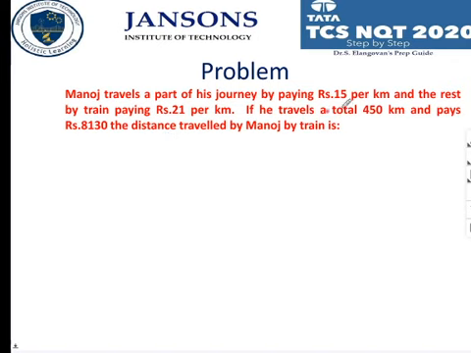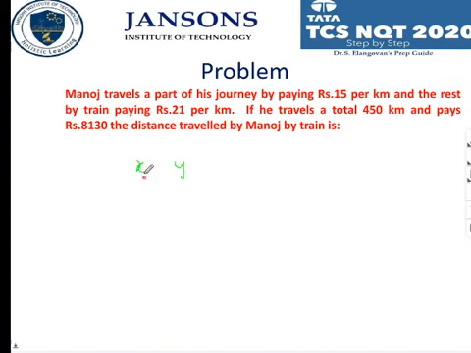So, 15 per kilometer. Let me take the travel through train separately. The first one is part of his journey by paying 15 per kilometer. The mode is not given, so let me take the unknown mode as x and train mode as y.